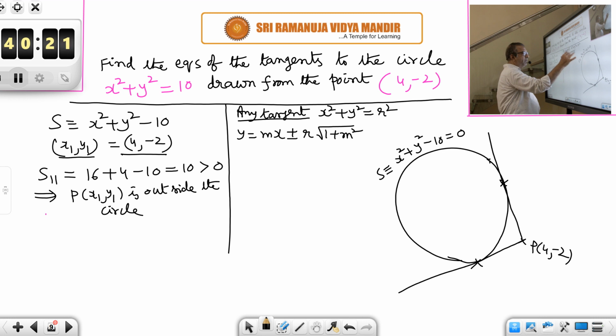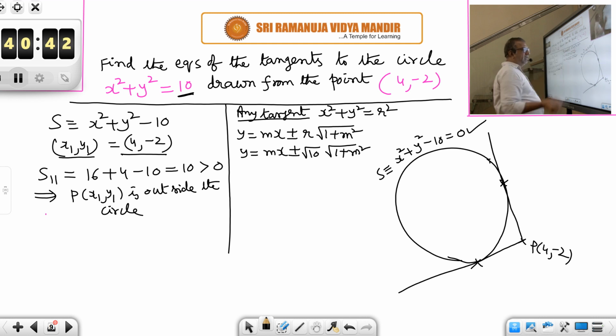This is a very, very important formula. Here r is root 10. So in place of r, let us put root 10: y is equal to mx plus or minus root 10 into root of 1 plus m square.